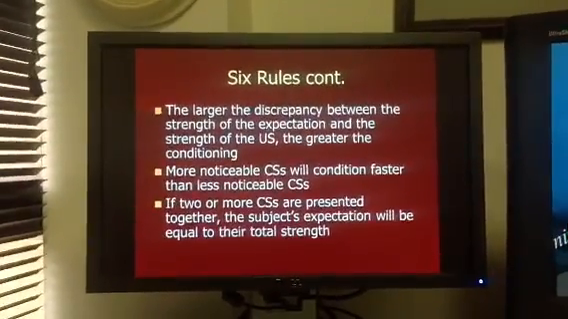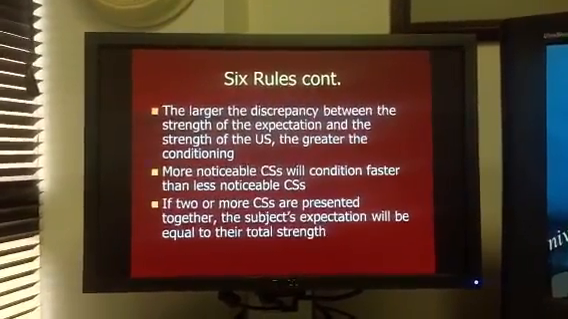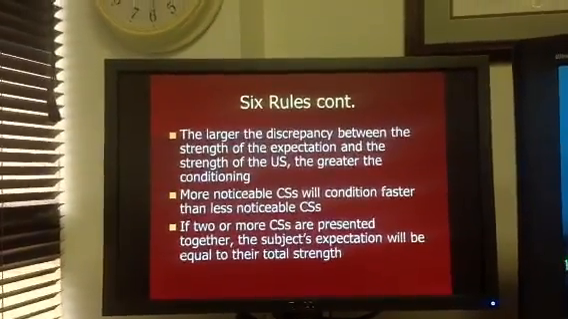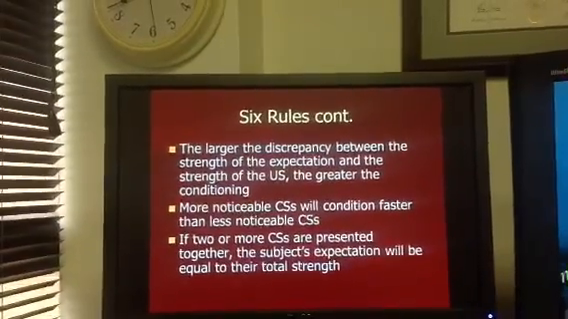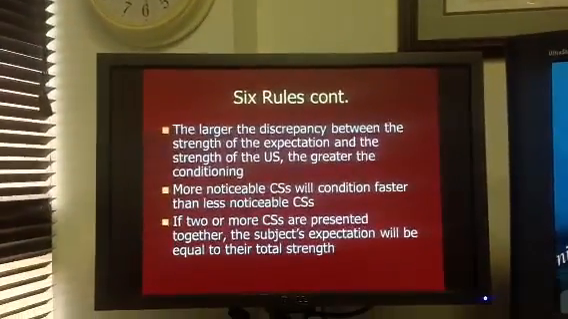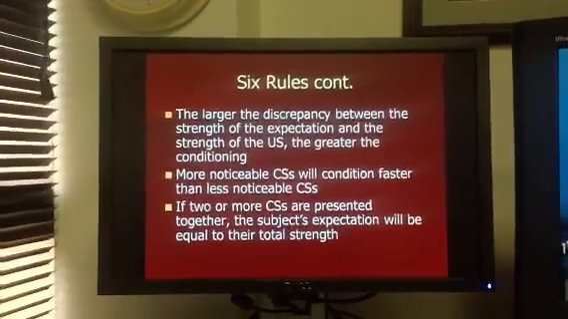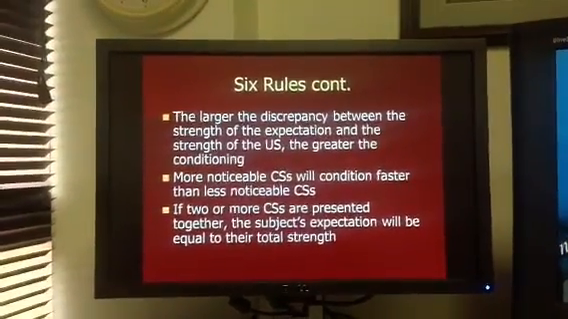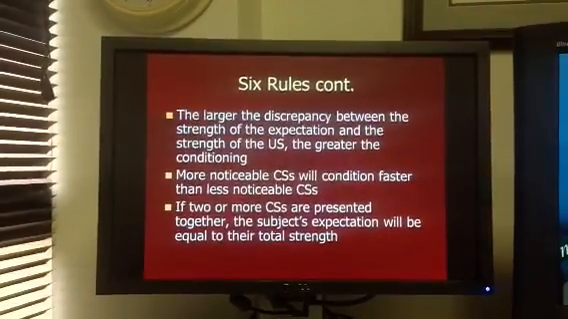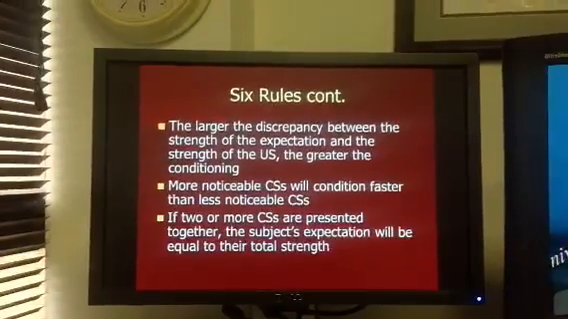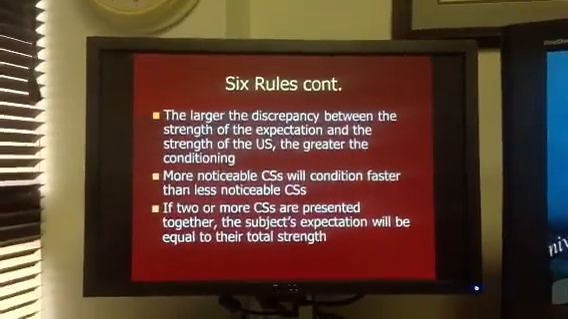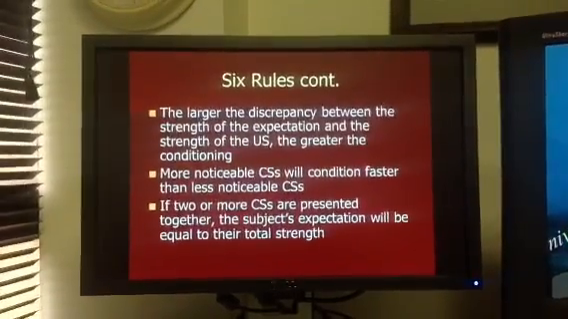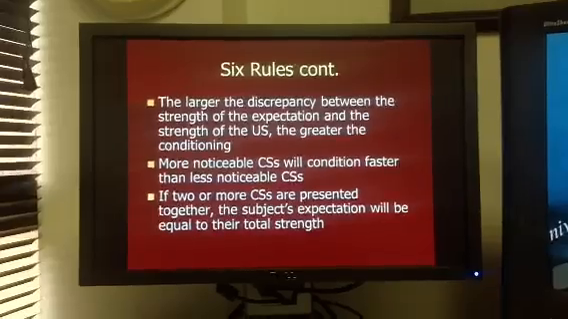Rule number 5: the more noticeable CSs will condition faster than less noticeable CSs. A noticeable CS in this example would be, let's say, our nurse who delivered the shot, the person in scrubs, wore a very, very bright, hot pink pair of scrubs. That is very noticeable. Everybody in the office wears regular blue scrubs, and this nurse happens to be wearing the very bright, hot pink scrubs. Very noticeable. So conditioning will take place faster with the more noticeable CS as opposed to a less noticeable CS.